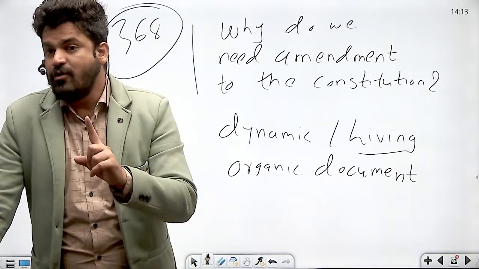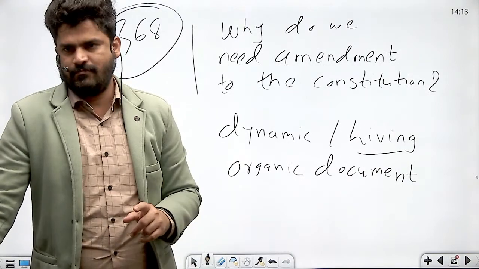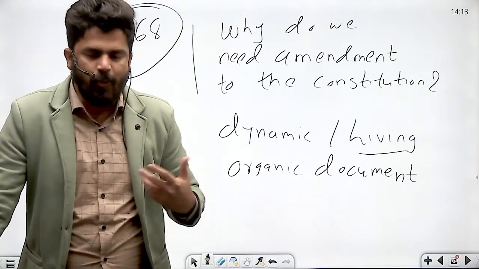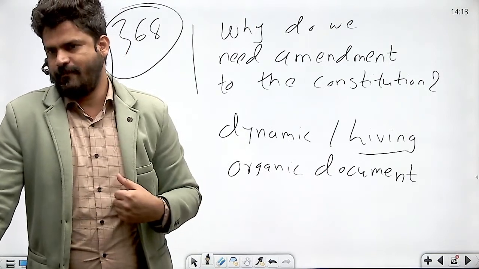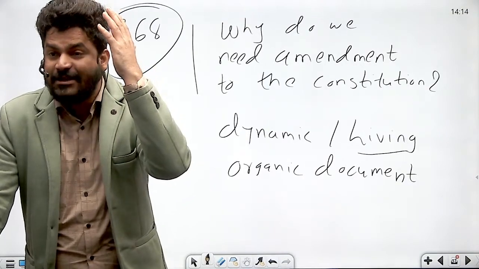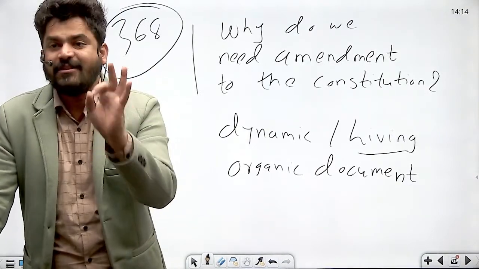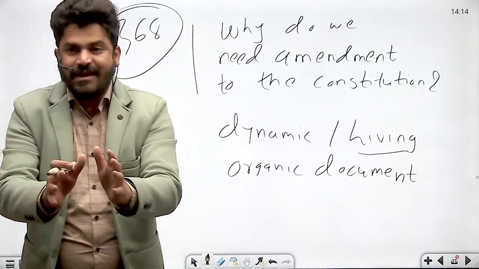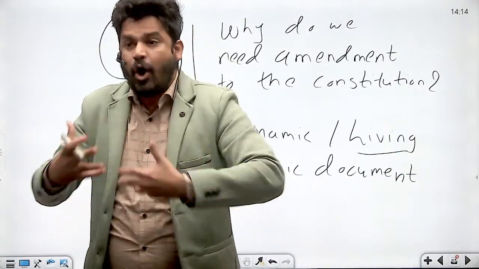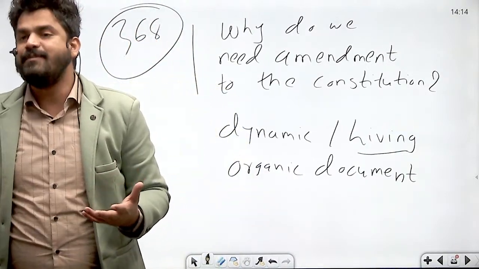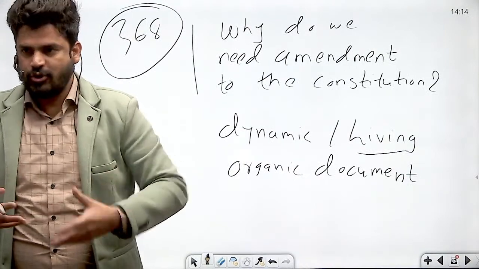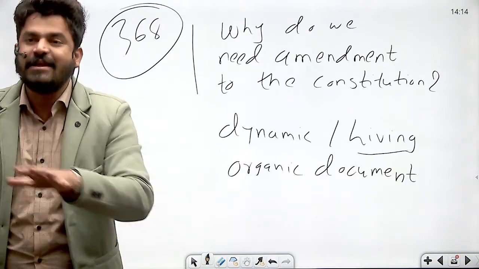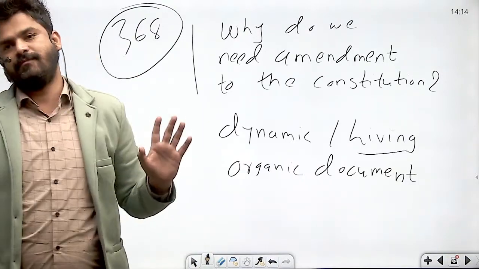He said that if you make the constitution rigid and permanent, then you are basically opening the death knell of the constitution. You are stopping the growth of the nation. If you make the constitution permanent and rigid, then it amounts to stopping the growth of a nation, which is an organic entity of living people. So nation is dynamic. So the constitution which governs that nation has to be dynamic. It cannot be static, it cannot be rigid, it cannot be permanent, it has to be flexible.